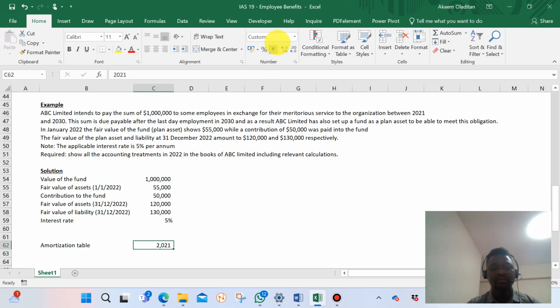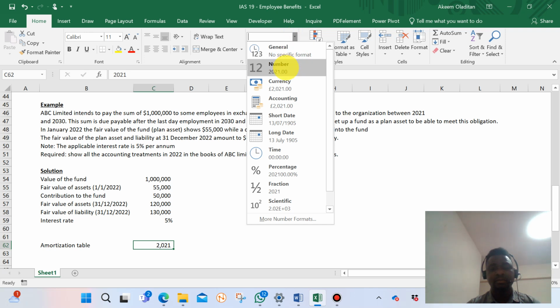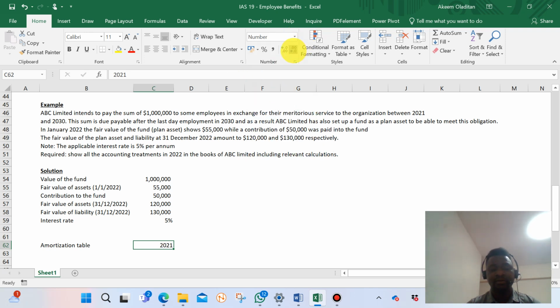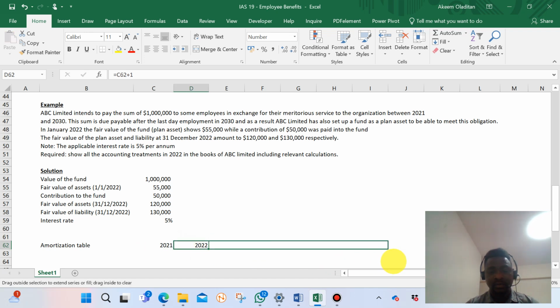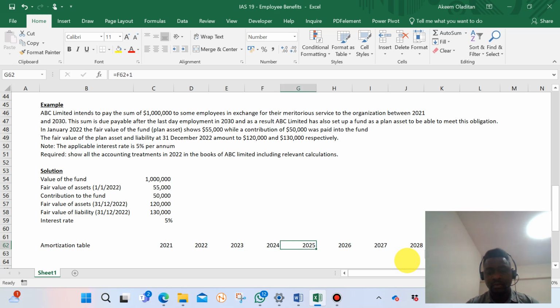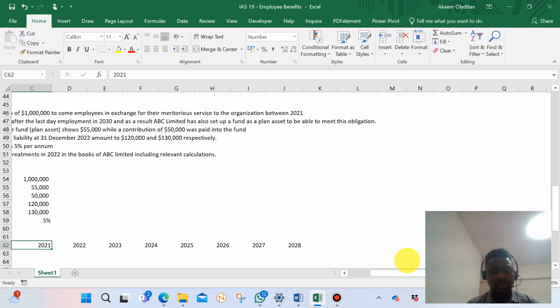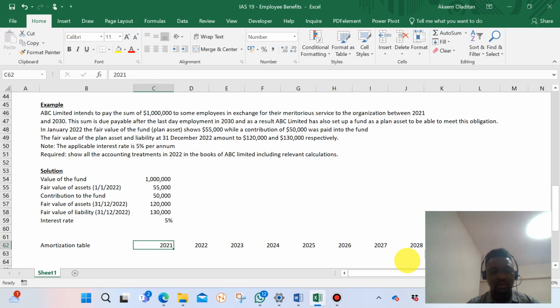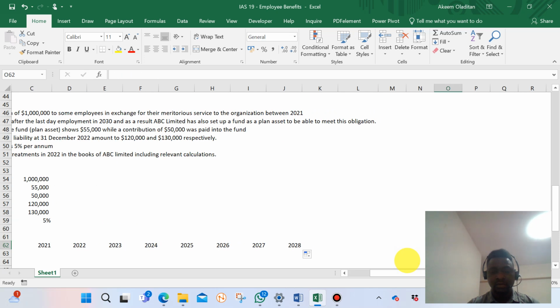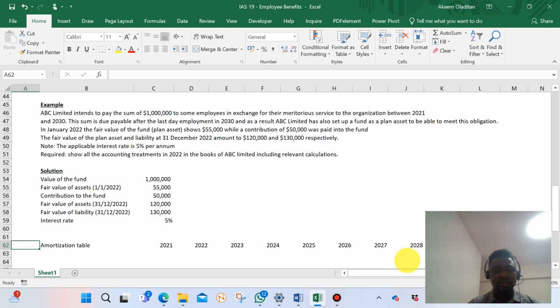No, this is just number, not currency. Then 2030. That's the period of 10 years.